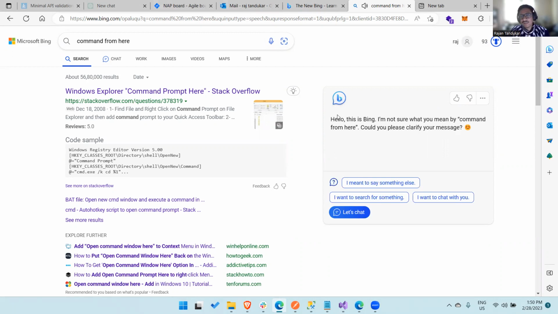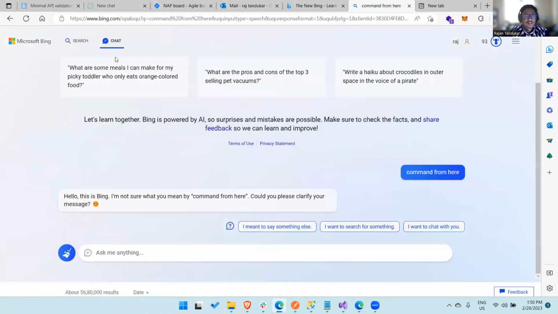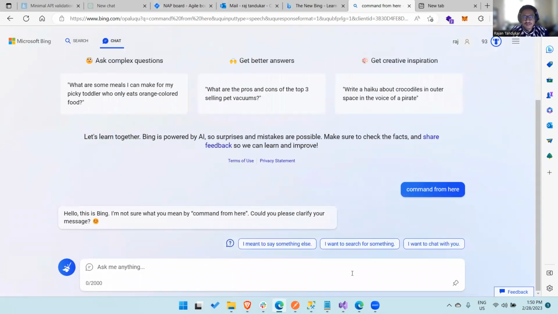And in this right column here, even the ChatGPT will search for what we have entered in here. So it will give you both the answers from the Bing and from the chat. Or you can even go to this chat in here. Press this chat and you can ask anything to Bing.